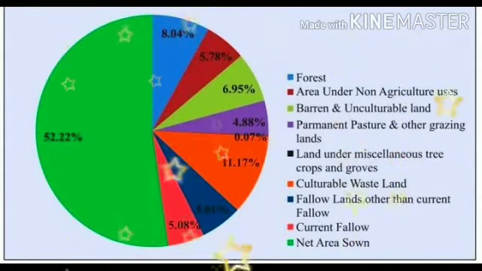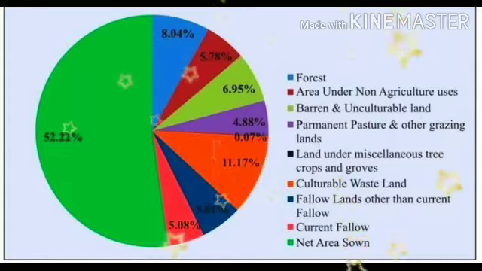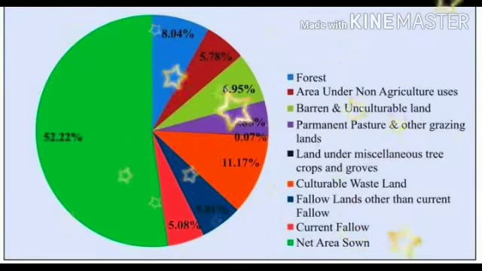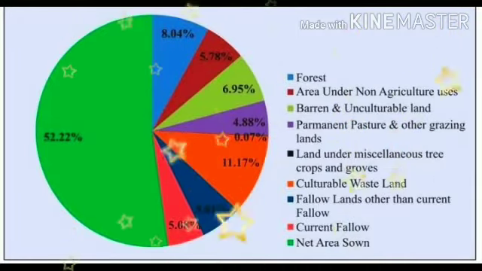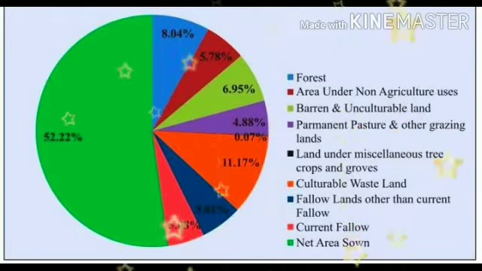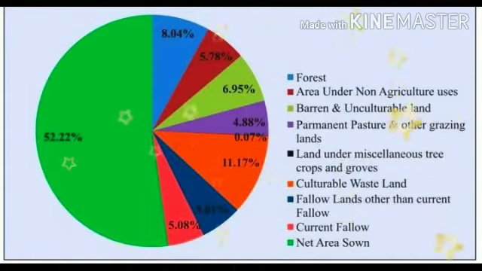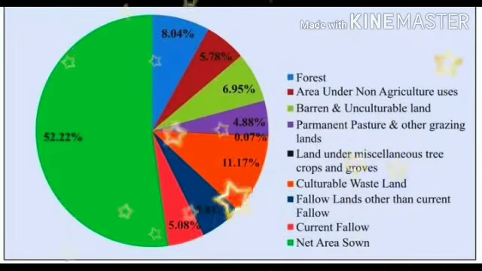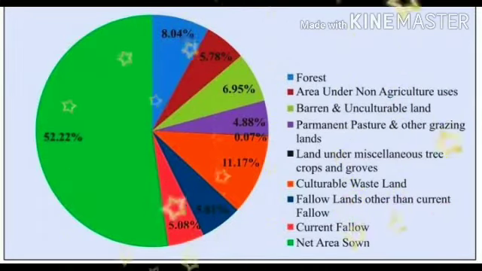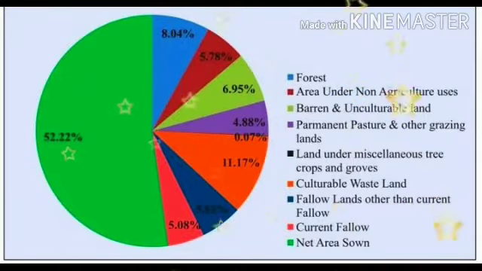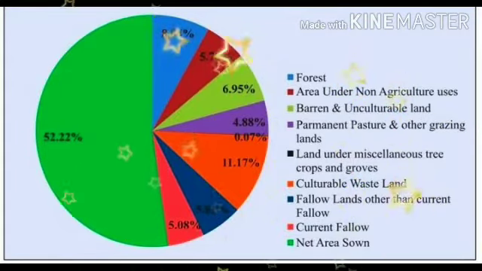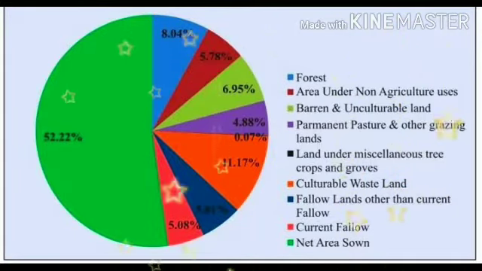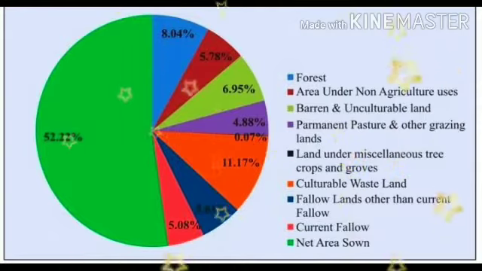What is land utilization? First thing, forest. Forests are the main resource of wildlife, and the main resource of rain. We should conserve the forest. Everywhere the government is saying that 33% of land must be given to forest and forest conservation. Next, land not available for cultivation. So going through land utilization: first, forest; second, land not available for cultivation.